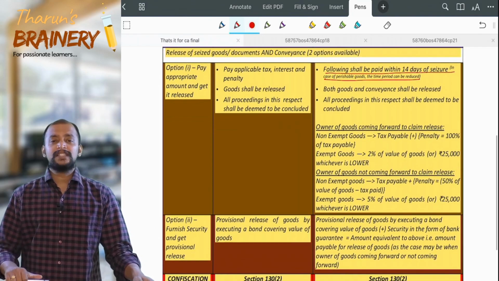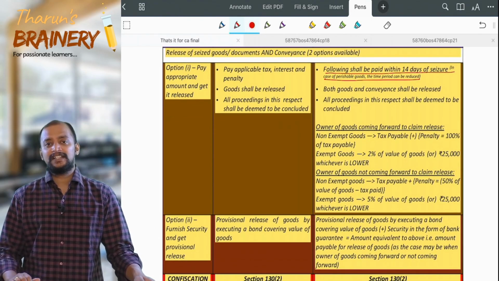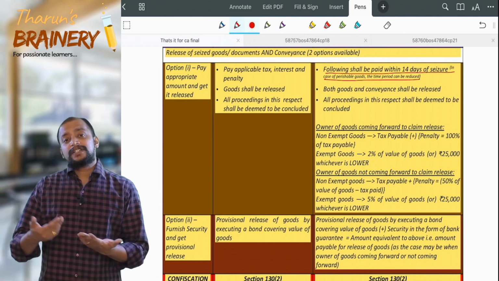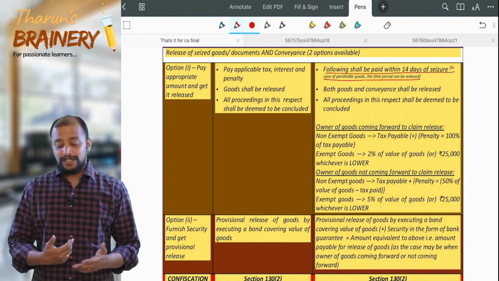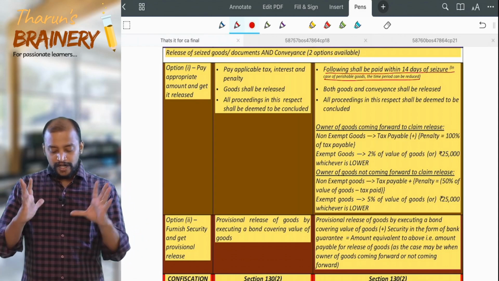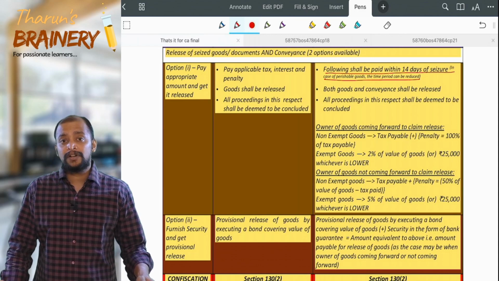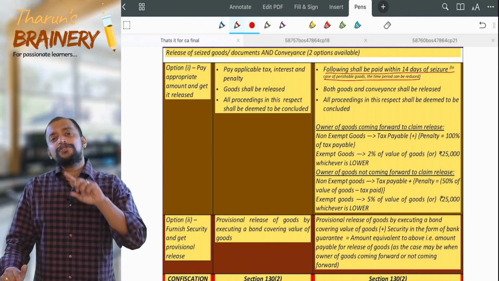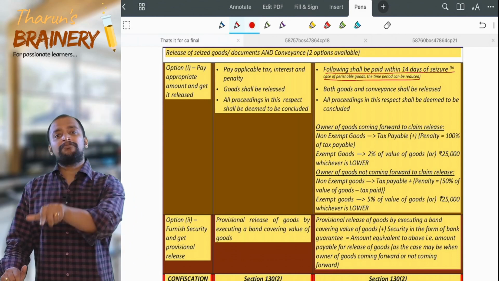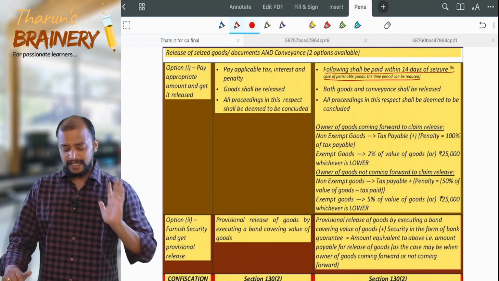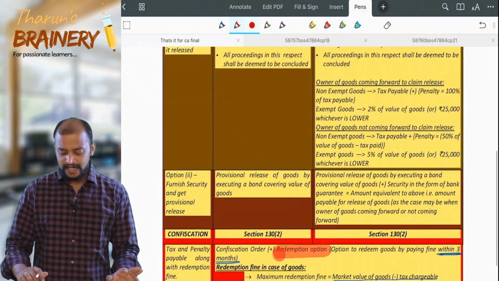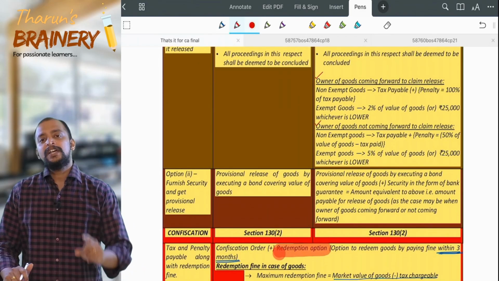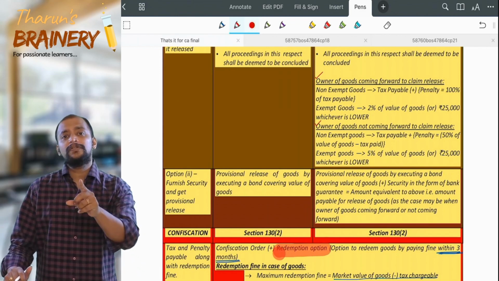Now what is the tax, interest and penalty that is payable? What is the penalty? If owner of the goods comes forward, if owner of the goods does not come forward, like that, 2 points are there. There are two cases here. If you can see, two headings are there: owner of the goods coming forward, owner of the goods not coming forward. If owner is not coming forward, then who will come forward?